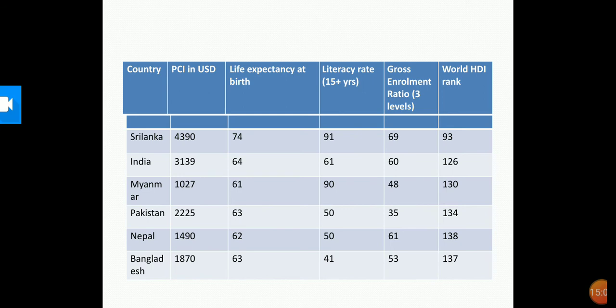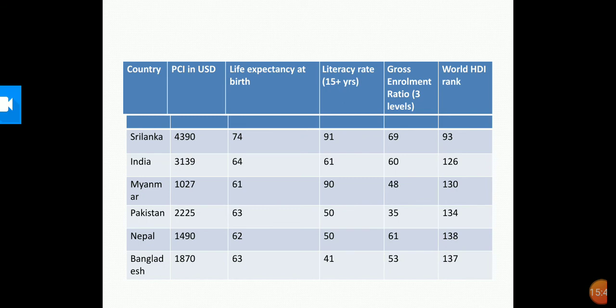Okay, HDI report 2014. We'll see the result. From this you can see that a small country in our neighborhood, Sri Lanka, is much ahead of India in every aspect, and a big country like us has such a low rank in the world ranking. The table clearly shows that Nepal has less than half the per capita income of India, yet it is not far behind India in life expectancy and literacy levels.